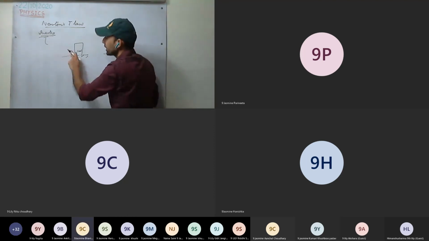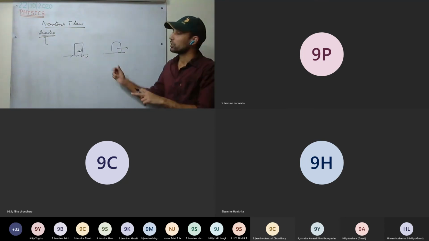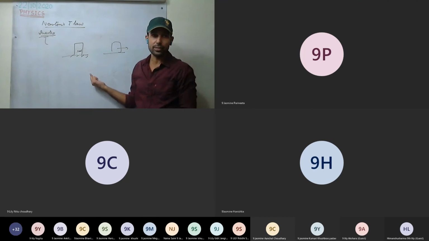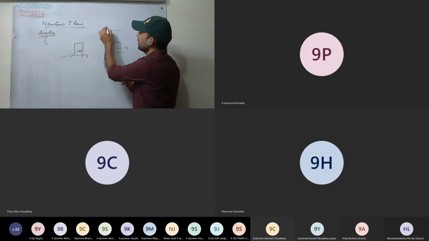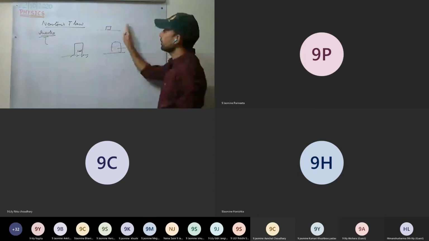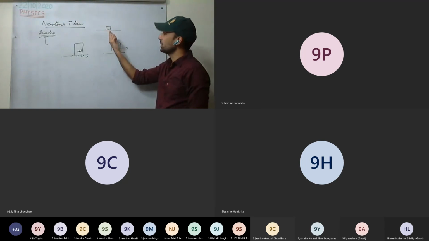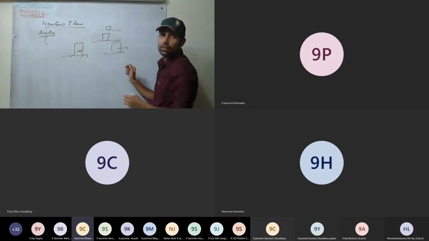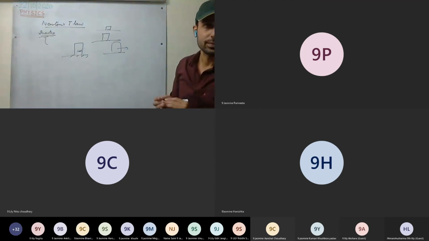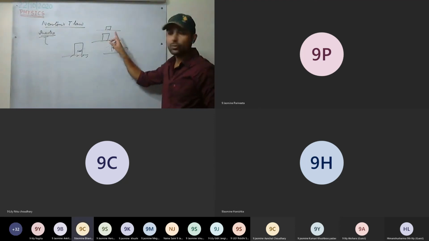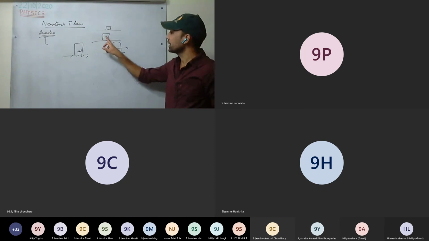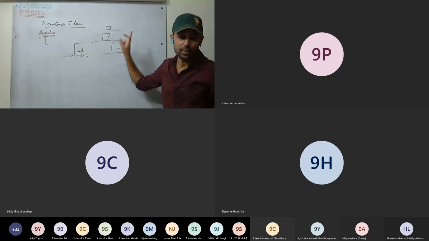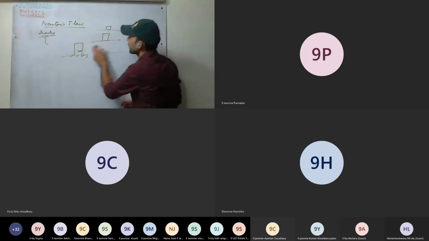This inertia is different for each body. Some bodies will have less inertia, some will have more. For example, a smaller block you can simply push with a little force and it will start to move. That means this block has less inertia. Now take a bigger block. If you apply force, you require more force to move it. That means it has more inertia. It has more tendency to retain the state. Is this clear now? Or you can take one more example.